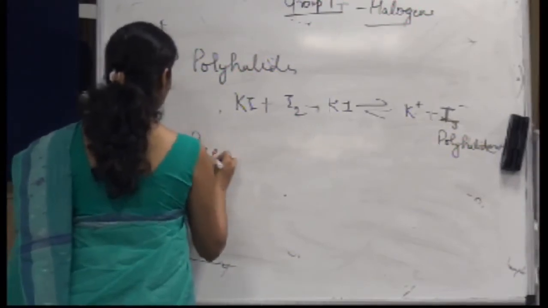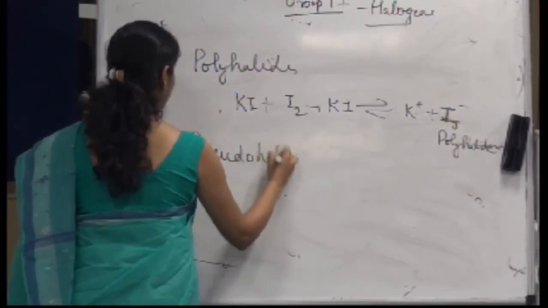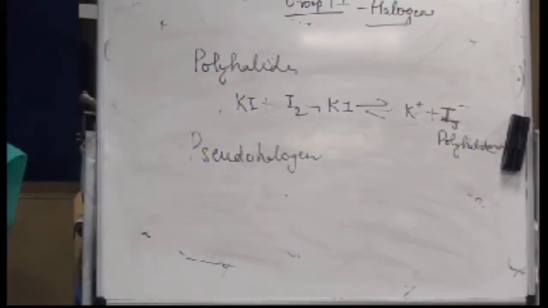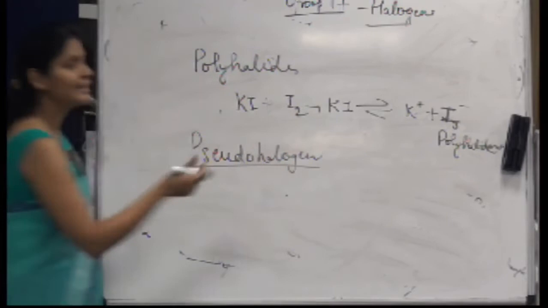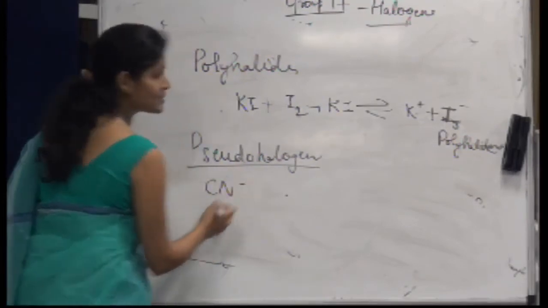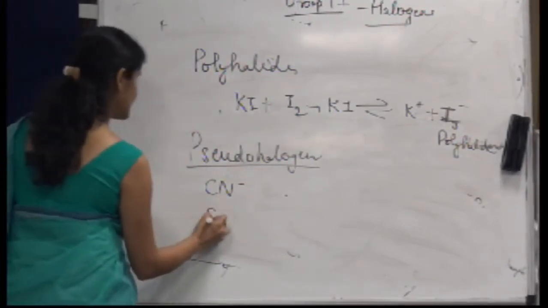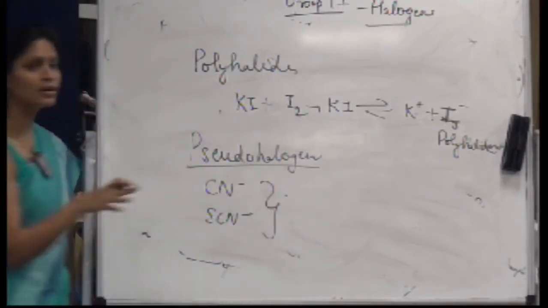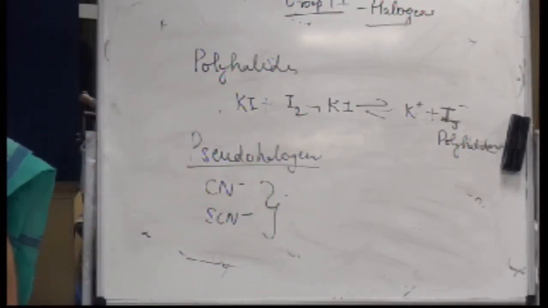The next property is pseudo-halogen. Pseudo means fake, false, right? So pseudo-halogen means that there are some anions which show properties like those of halogens. They are called pseudo-halogens. So if I have CN- or SCN-, they will show properties like chlorine or bromine or iodine, depending on the number of valence electrons.